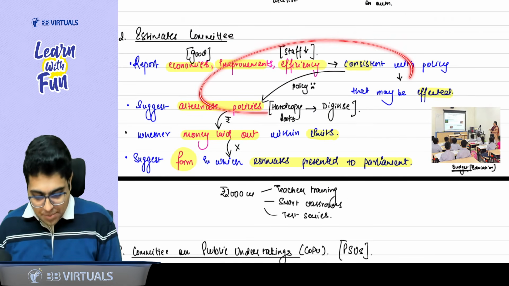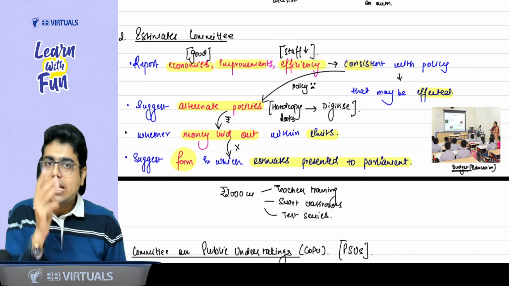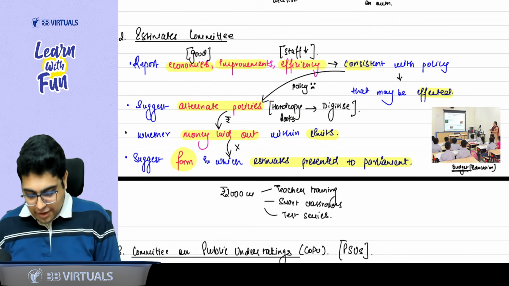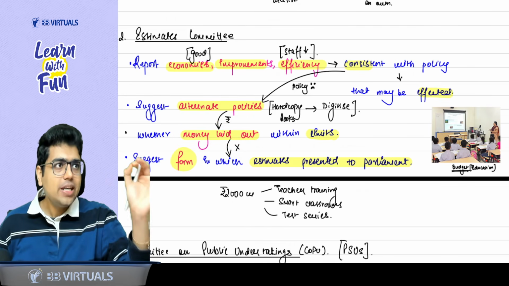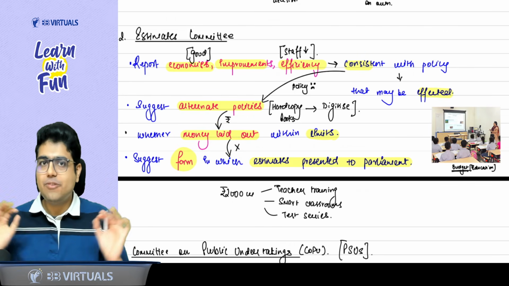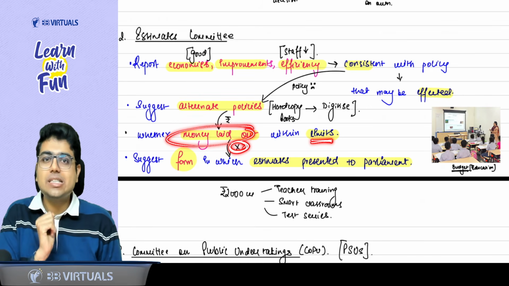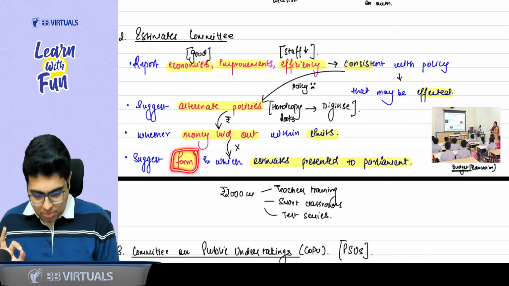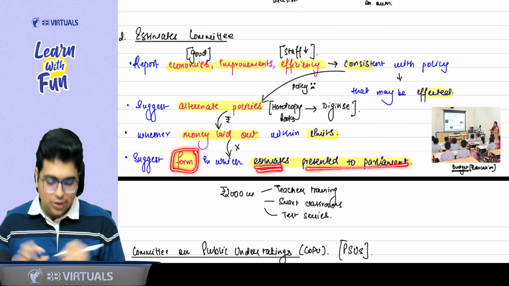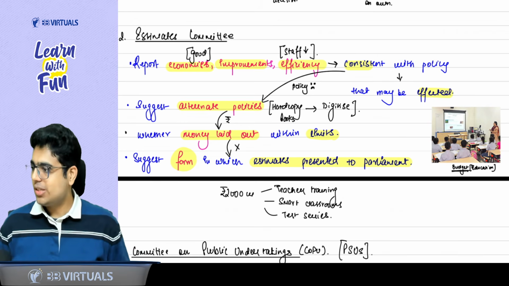Now, sir, for every policy, we need money. For all this transformation, we need money. So the third point says, whether money is laid out within the limits. Whatever money we need for transformation or such type of things, whether the money is available, whether the money is laid out within the limit. And if the money is not available, who sanctions the budget? Parliament. Parliament sanctions the budget. So suggest the form in which estimates will be presented to Parliament. That means in which form the budget will be presented to Parliament. So these are the 4 points.